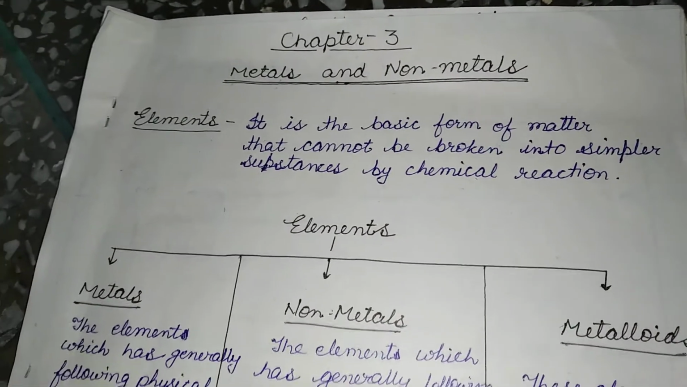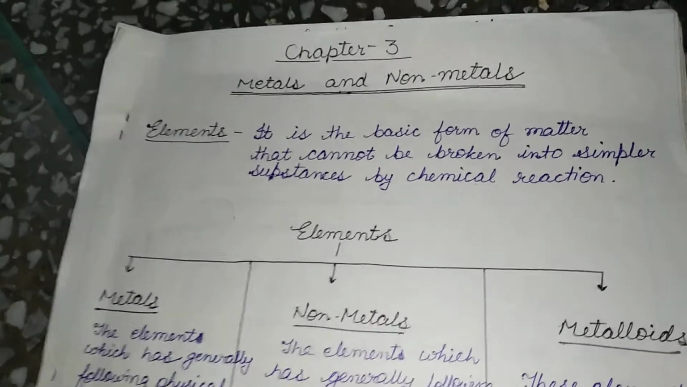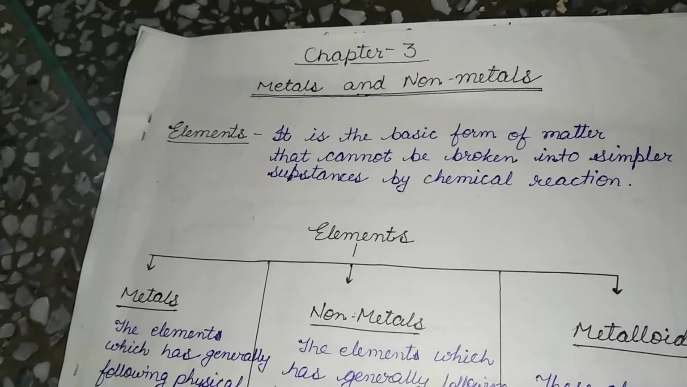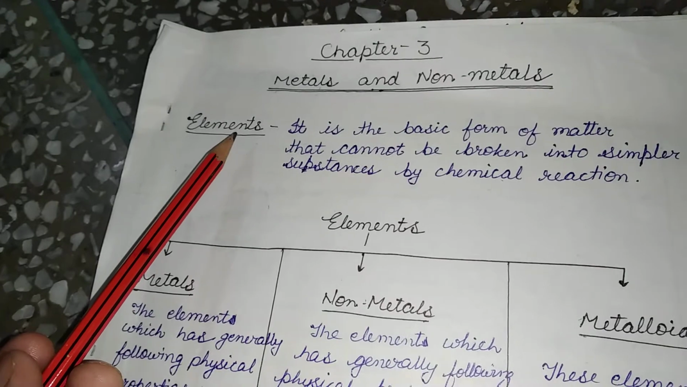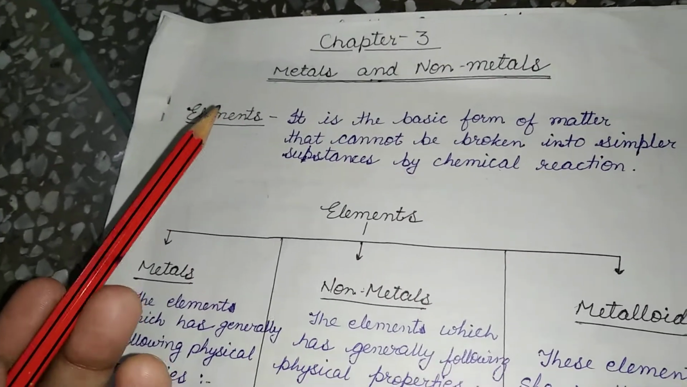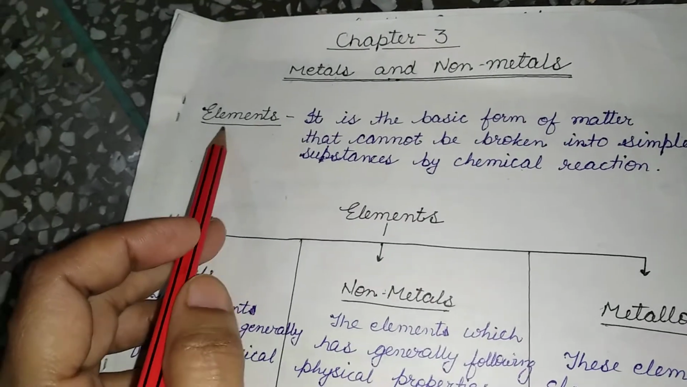Today I am going to start chapter 3, that is metals and non-metals. So first of all we will discuss what metals and non-metals are. Metals and non-metals are elements. What are elements? We have already studied this in class 9, but let's have some discussion about it.